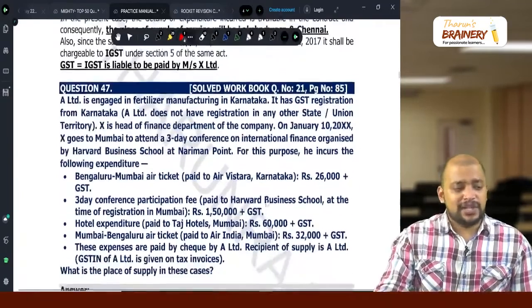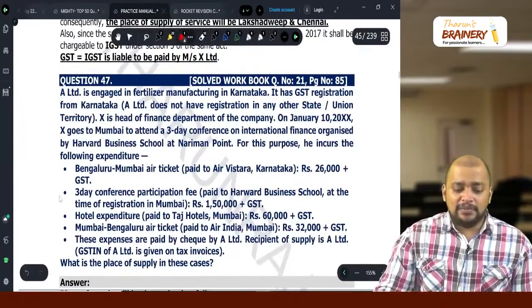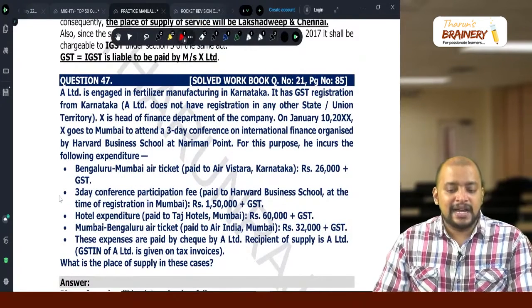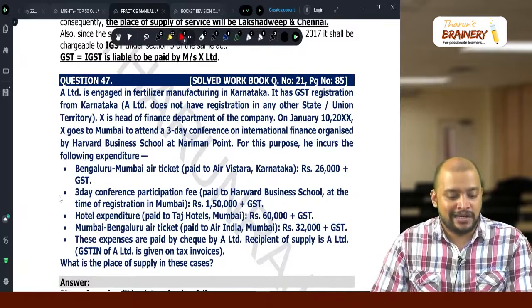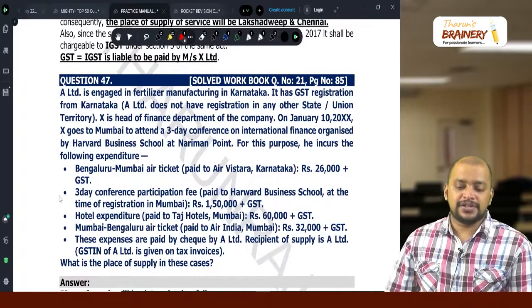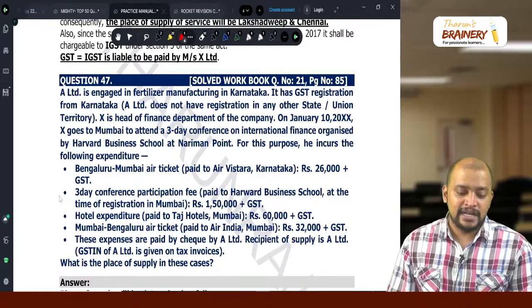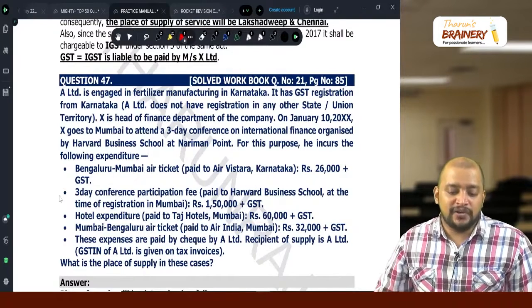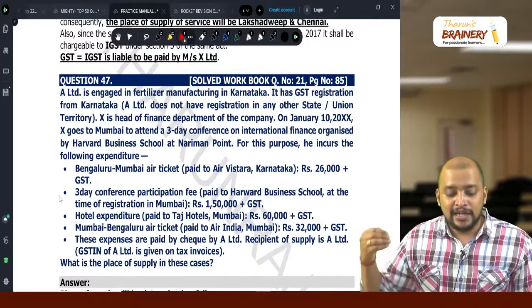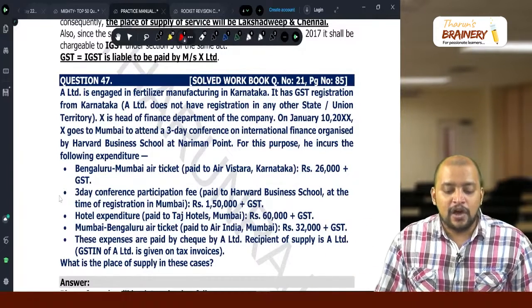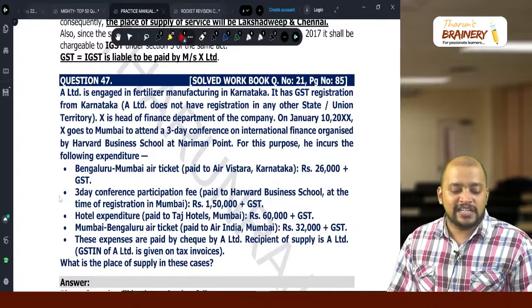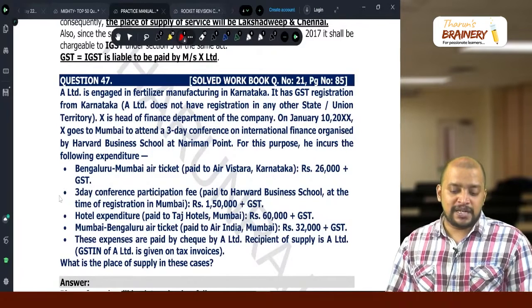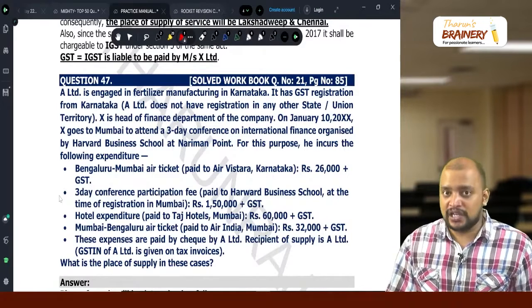Then next, question number 47. A Limited is engaged in fertilizer manufacturing in Karnataka. It has GST registration from Karnataka. A Limited does not have registration in any other state or union territory. X is head of finance department of the company. On January 10, X goes to Mumbai to attend a 3-day conference on international finance organized by Harvard Business School at Nariman Point. For this purpose, he incurs the following expenditure.